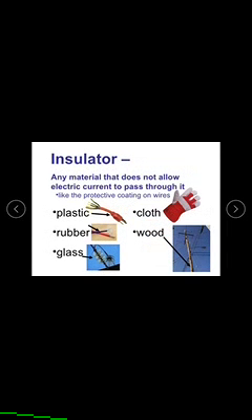Now let us see one more classification of material, that is, what is an insulator? It is the opposite of a conductor. The material which does not allow electricity through it is called an insulator, like the protective coatings on wires.